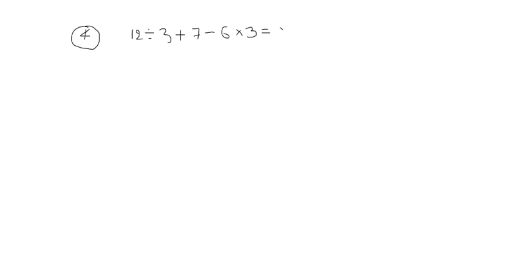This is the question. What is the solution for this question? Can you guess? Yes, try this. So first give the preference to whom? This. Yes, 12 by 3. 12 by 3 means what? In the 3 table, where 12 comes, 3 fours are 12, right? So your answer is 4 here.